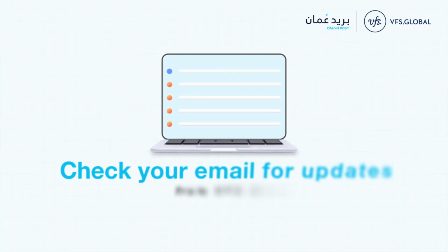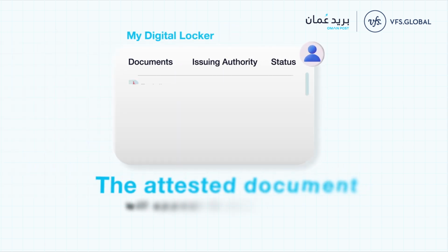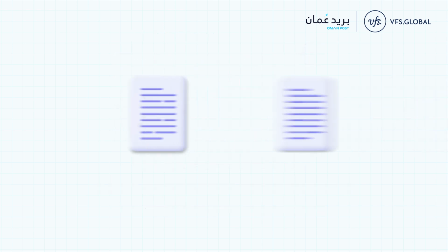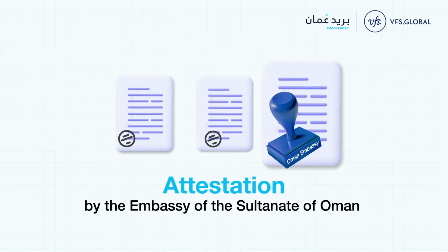Keep an eye on your registered email account for any communication from VFS Global on additional documents or further steps. Once attested, the document with the respective Oman Embassy stamps will reflect in your digital wallet linked to your email address. The next step requires your document to undergo further attestation by the Embassy of the Sultanate of Oman.